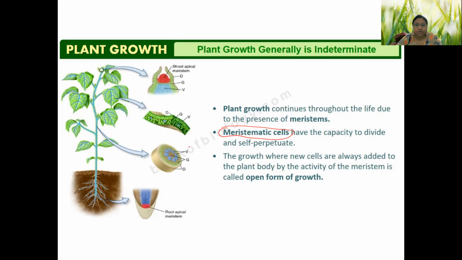Obviously, that's why the growth attributed by meristem is known as open form of growth. Why is it called open form of growth? Because meristem is always adding new cells in the body.